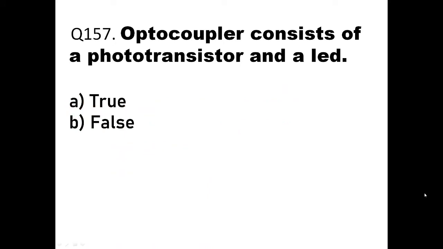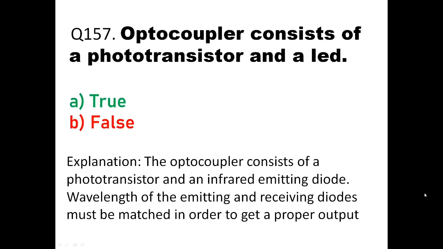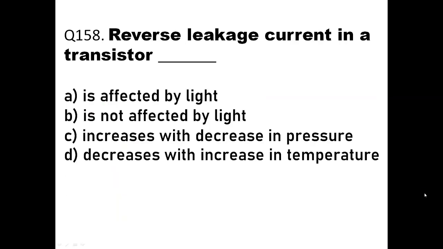Optocoupler consists of a phototransistor and a LED. It's true because an LED is a source of light, and a phototransistor is a photo detector. So a source and a detector of light are there in the optocoupler. So an optocoupler consists of an LED and a phototransistor. It is true. So here the answer should be true. Okay. Then we'll go to the next question, question number 158.